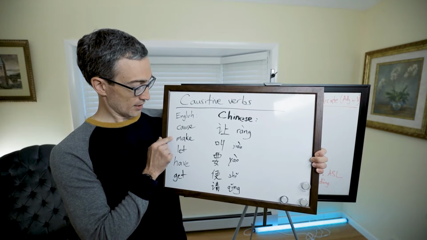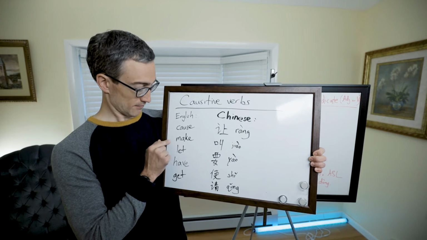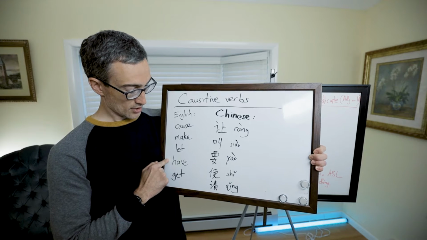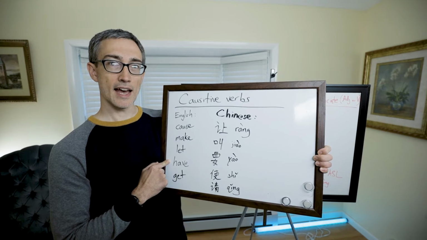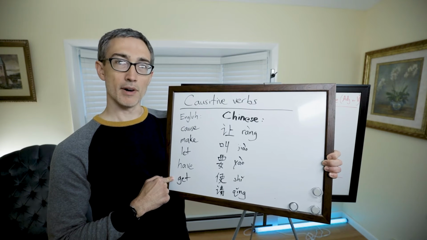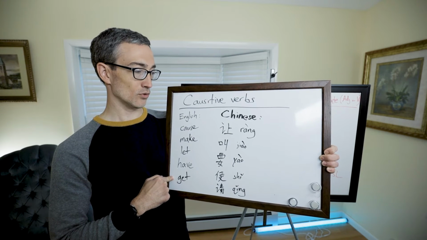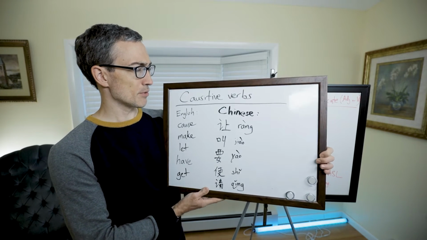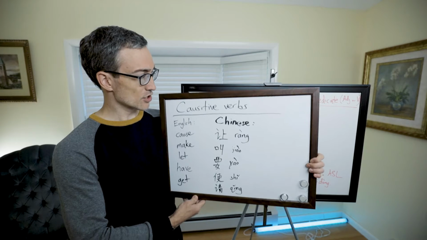Make, he made me do something. My mom let me eat ice cream. My parents had me clean the room. And my sister got me to wash the car for her. Those are all examples of English causative verbs.